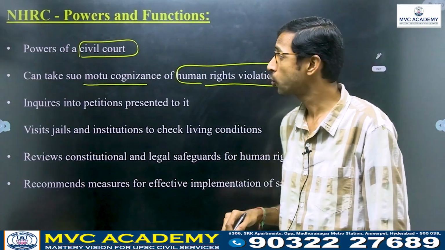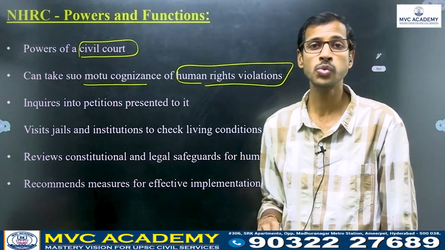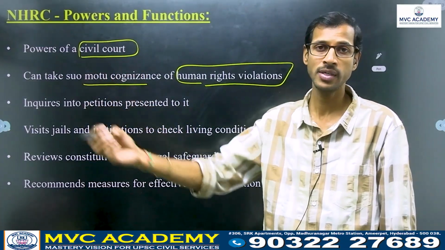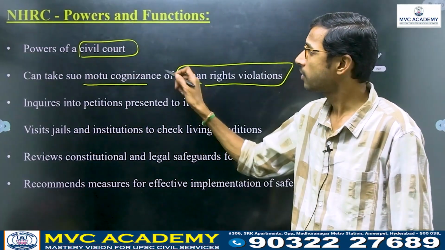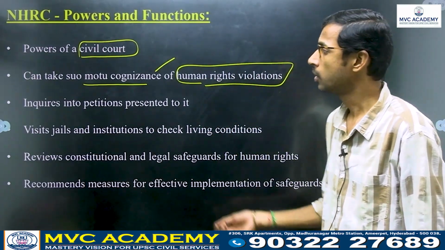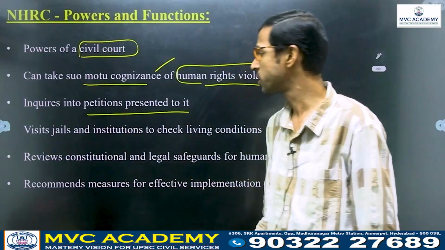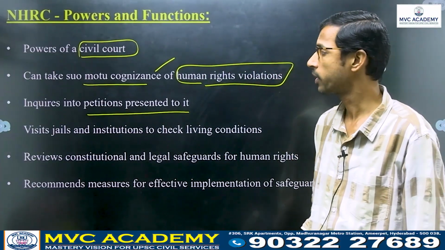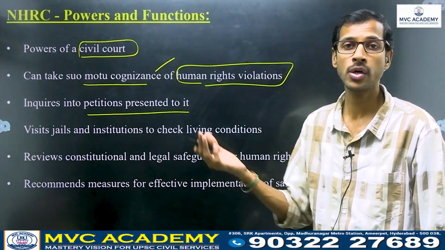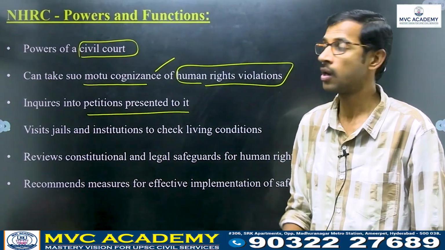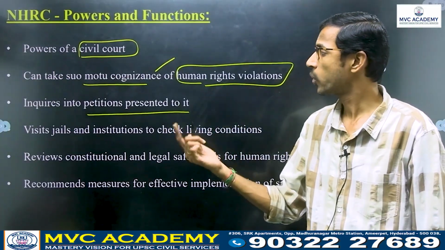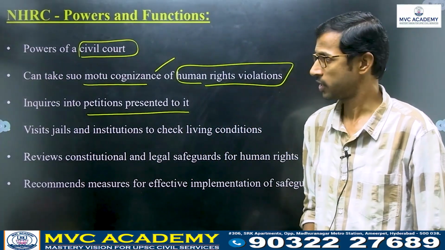So it can take suo motu cognizance of human rights violations whenever violations of human rights are observed in India. So it can proceed with each and everything. That is the main important thing. So it inquires into petitions presented to it. Every time petitions related to the violation of human rights are received by the NHRC, it immediately inquires into those particular petitions, right?